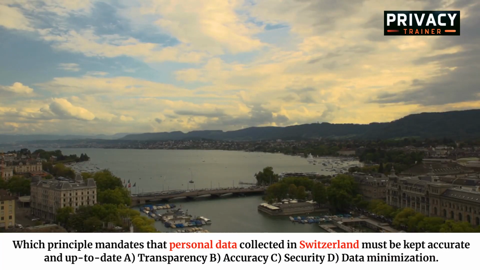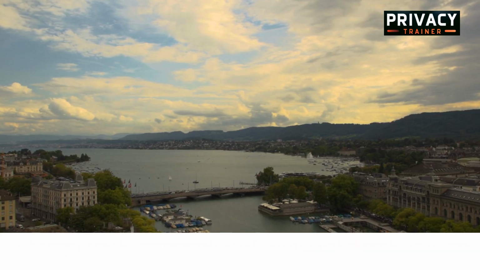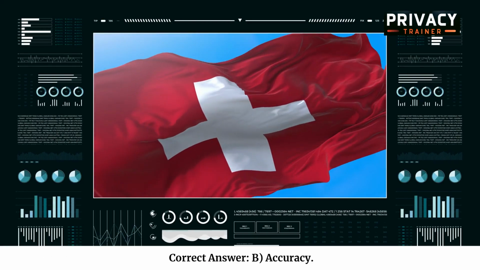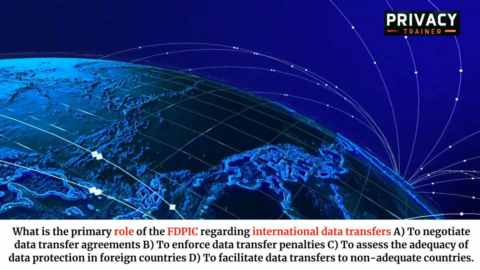Which principle mandates that personal data collected in Switzerland must be kept accurate and up to date? A. Transparency. B. Accuracy. C. Security. D. Data minimization. Correct answer. B. Accuracy.